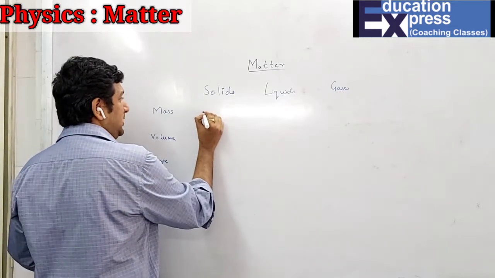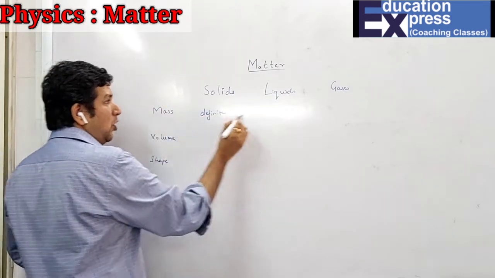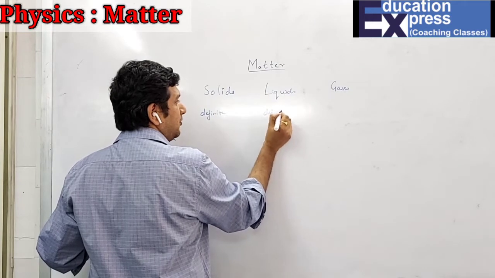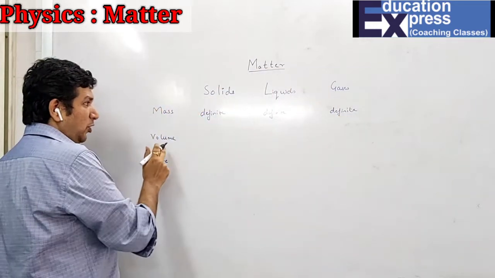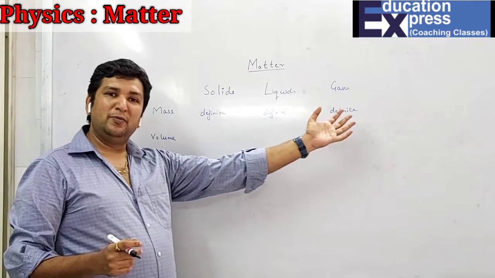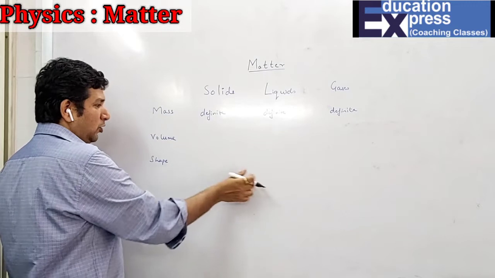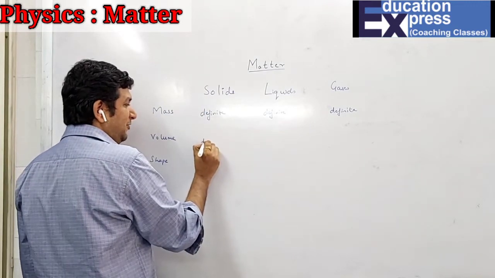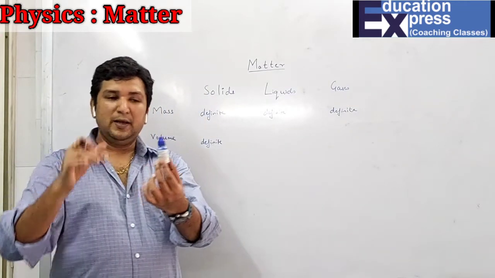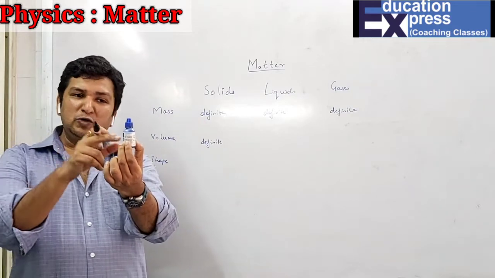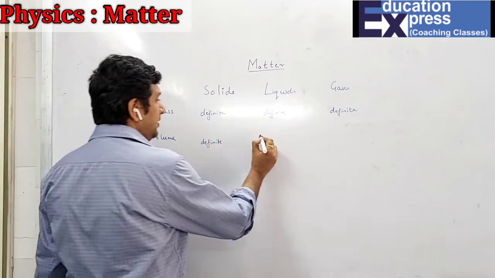Hence, the first property is that for mass, all of them will be what? Definite. For volume, I have told you that mass will remain fixed in all the three categories: solid, liquid and gases. Now, when talking about volume, definite means fixed. That means, in case I have, let us say, a solid, we are not able to change the volume or the shape of this. So obviously, in solids the volume also remains definite.